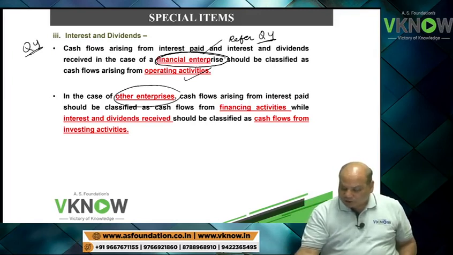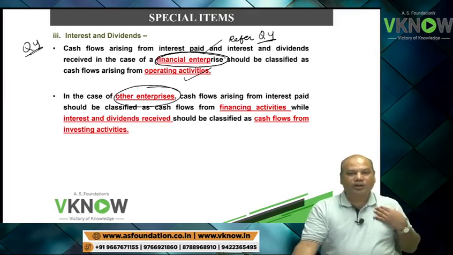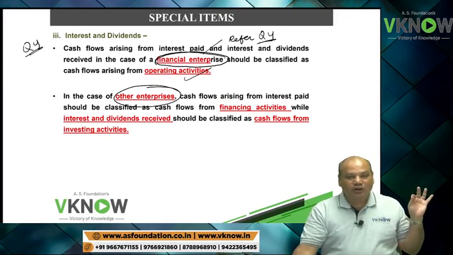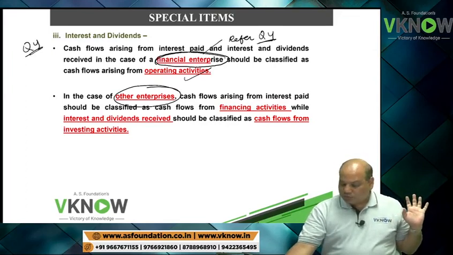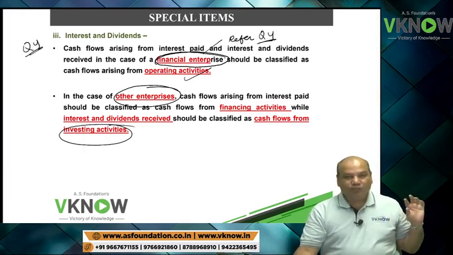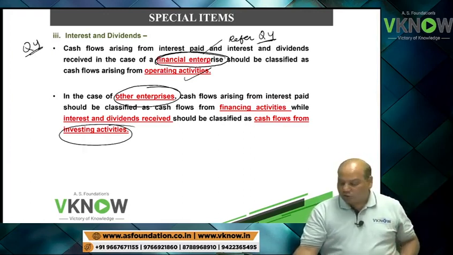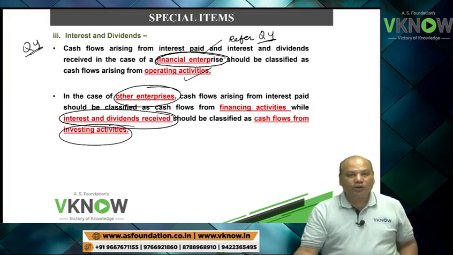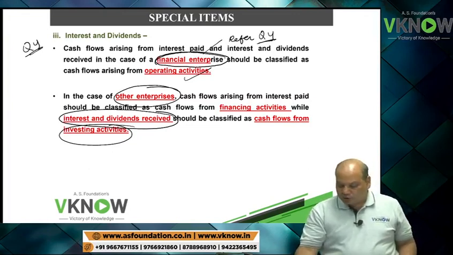But for other enterprises, like our enterprise, educational institute, if we are receiving any interest income, we will call it investing activity. And if we are paying any interest on loan or dividend on share, then we will call it financing activity. Now the student will ask, what will you do?